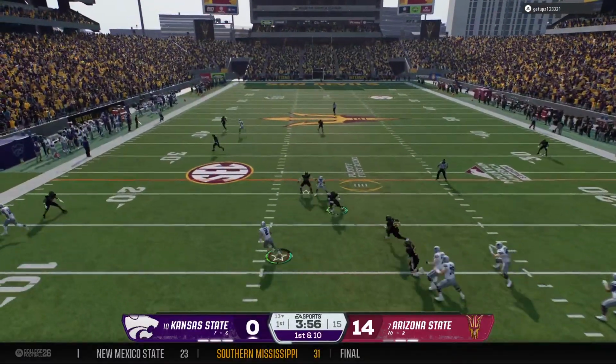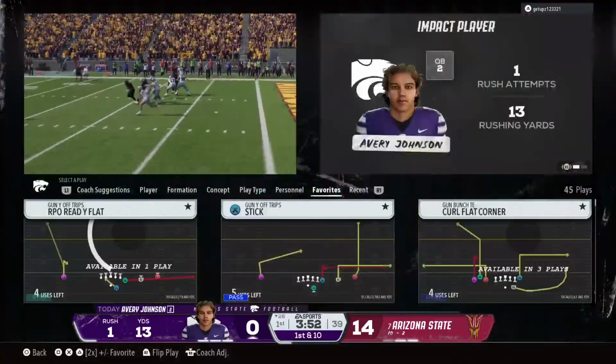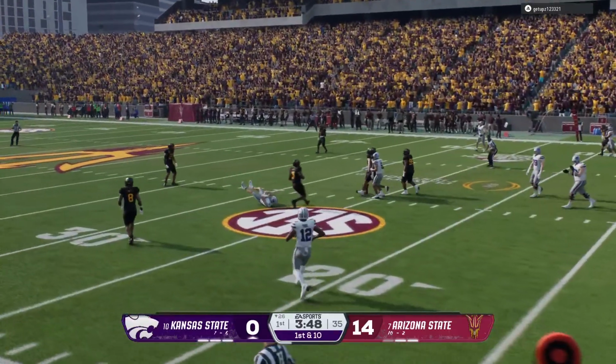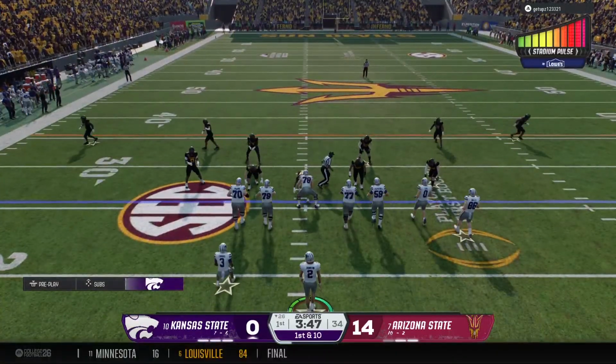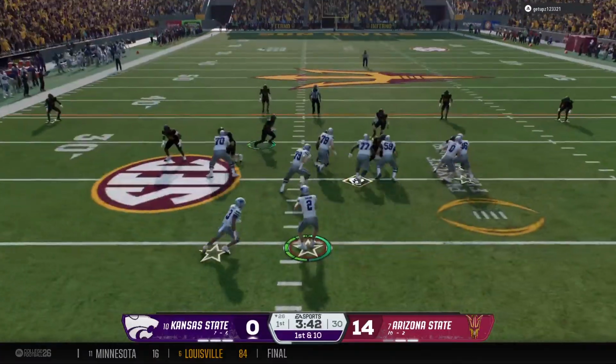He escapes the pocket. He's going to take off. Slides down to avoid the tackle. Well, they did a good job of getting pressure on the quarterback, but, man, make the play, bring him down. Instead, they give up positive yards here on the scramble. New set of downs for the offense, 1st and 10.